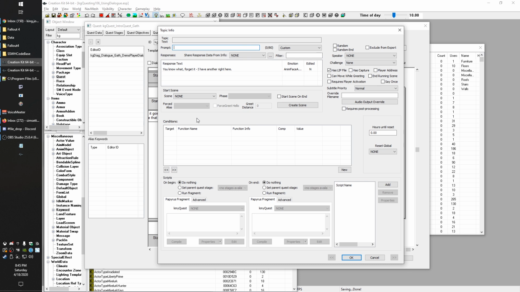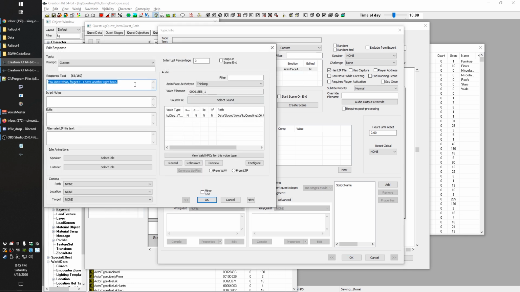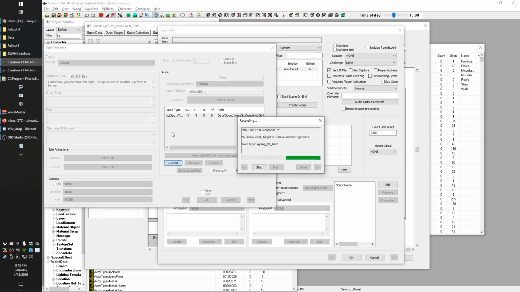So we're going to change this line to, let's see: I know how you can make this right. I've got a lead on another. Go fetch it for me. Because that's how NPCs in Fallout 4 treat the player. So let's record that real quick. Click on here and hit record. I know how you can make this right. I got a lead on another. Go fetch it for me.